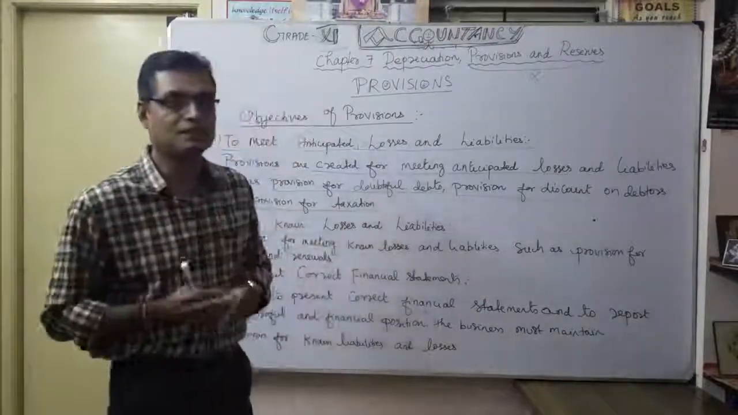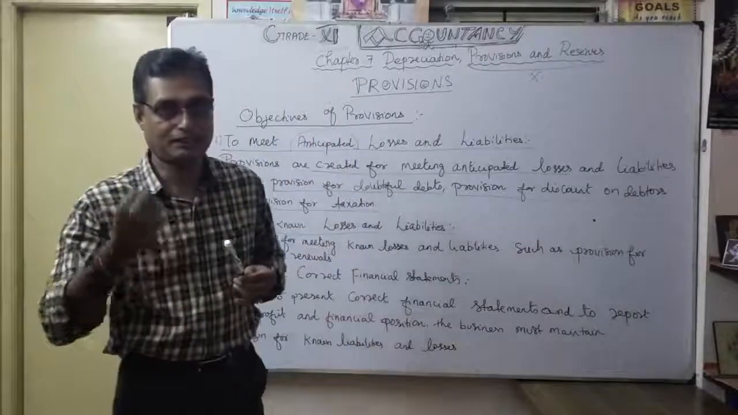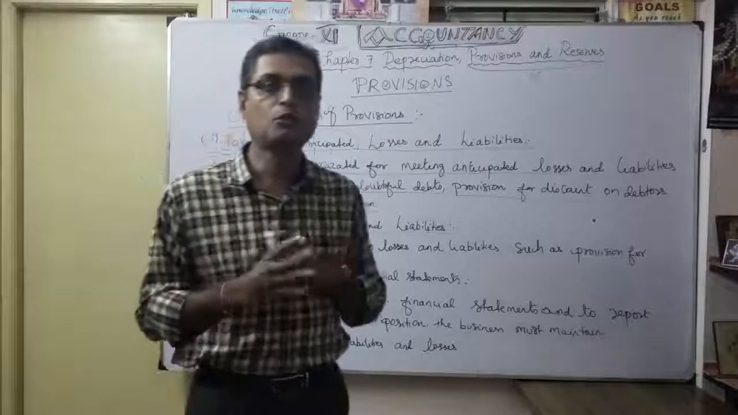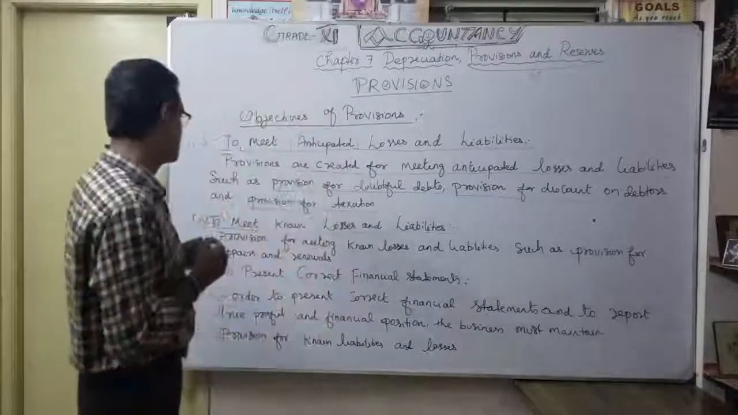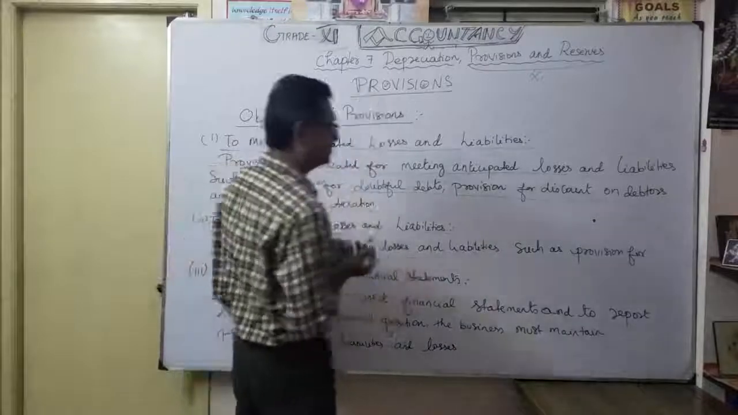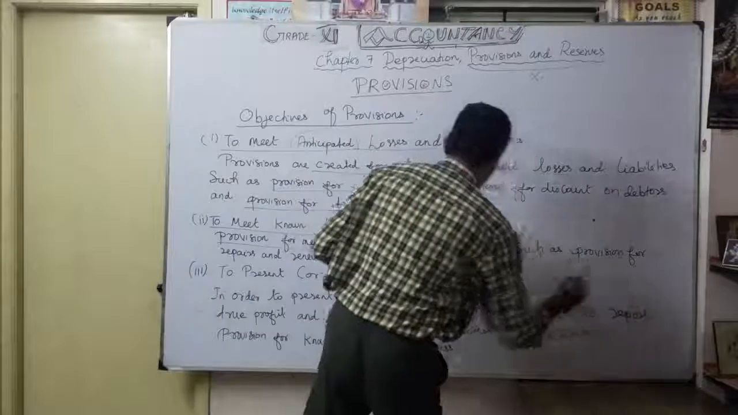What is that, sir? Definitely you know very well. This may be anticipated, we can expect it. But this is very, very definite. Definitely you know the known losses. So that's what provisions for meeting known losses or liabilities. What is that? Very, very important. Provision for repairs and renewals.